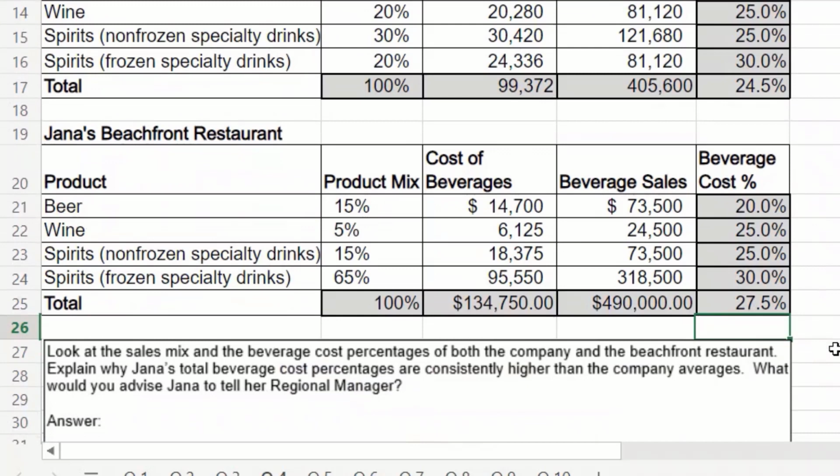Okay. So when her boss comes to her, when a regional manager says, why are your costs so much higher? She can look at it and say, okay, yeah, my cost percentage is higher, but I'm hitting all my marks with my targets on my regular beverage cost.